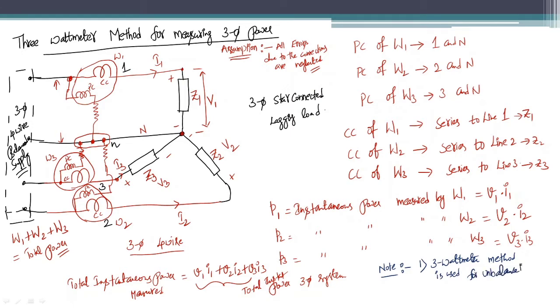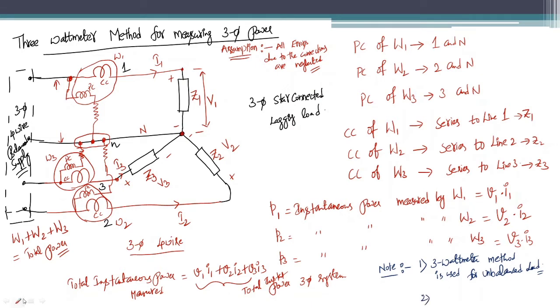If the load is unbalanced, meaning Z1, Z2, Z3 are not equal, then we call such a load an unbalanced load. If the load is unbalanced, then we can go for the 3 wattmeter method.